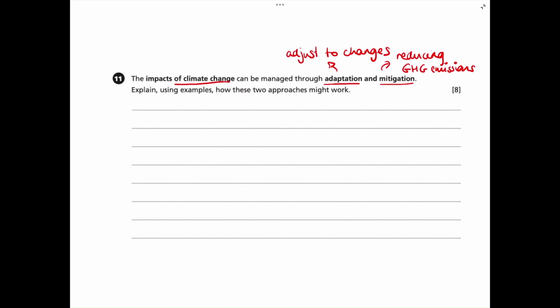And it's really important for GCSE geography that you know the difference between adaptation and mitigation. So we now need to explain, using specific examples, how these approaches might work. We've got 8 marks this question, so we're going to make sure we have a balanced answer by looking at both adaptation and mitigation. So let's start with our definition of adaptation, which is adjusting to changes in the environment.